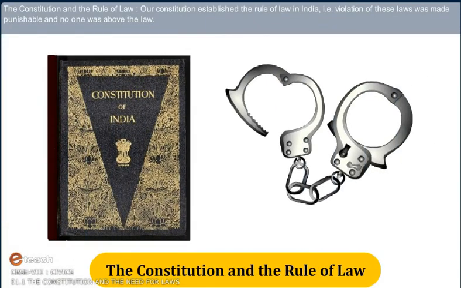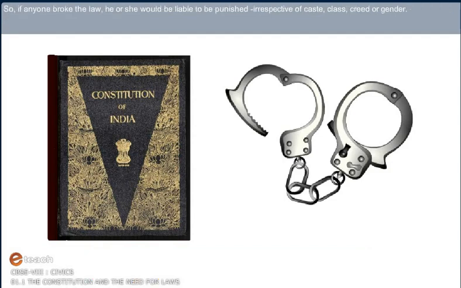The Constitution and the rule of law. Our Constitution established the rule of law in India. That is, violation of these laws was made punishable and no one was above the law. So, if anyone broke the law, he or she would be liable to be punished, irrespective of caste, class, creed or gender.